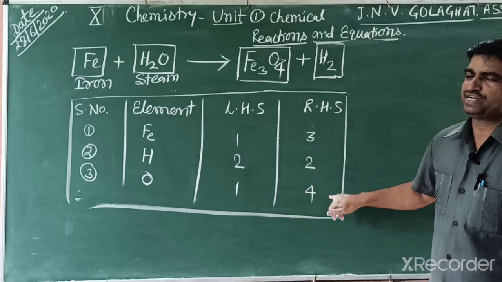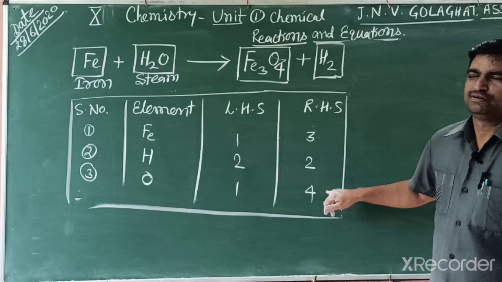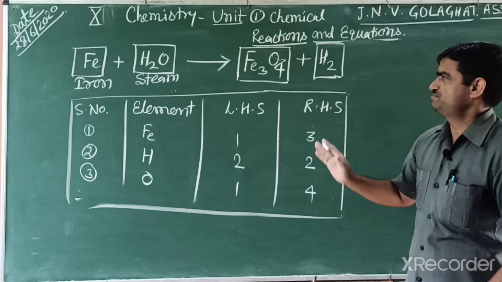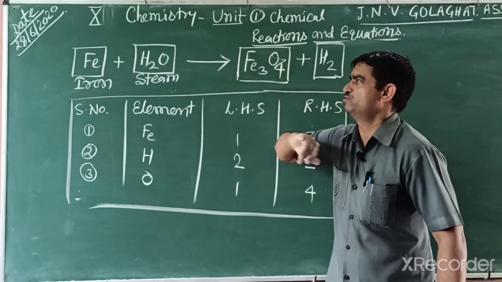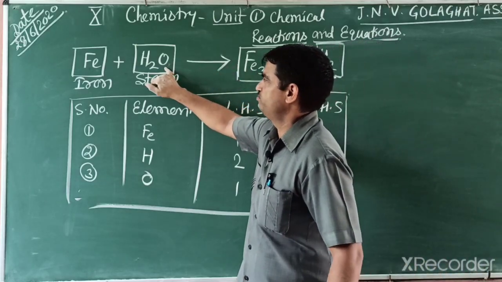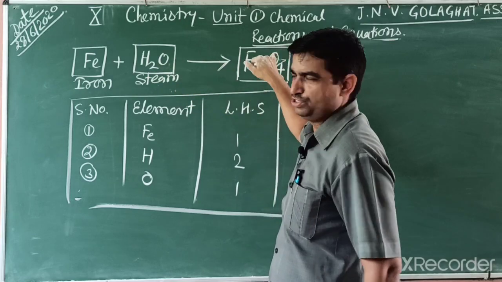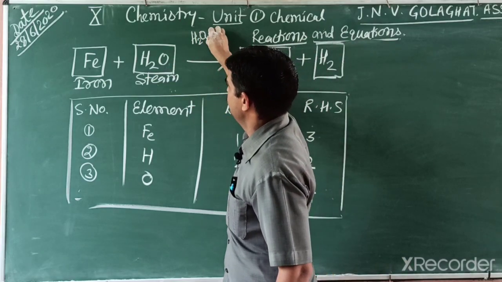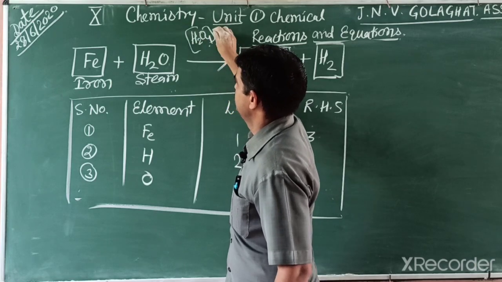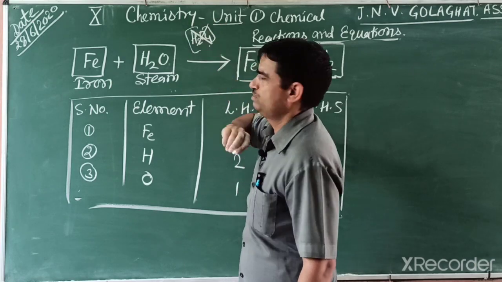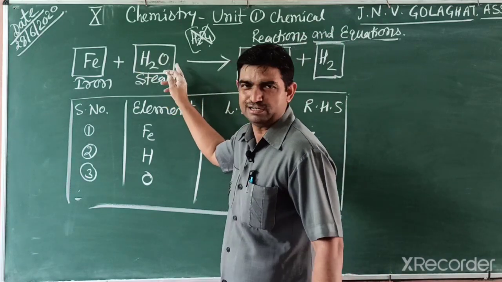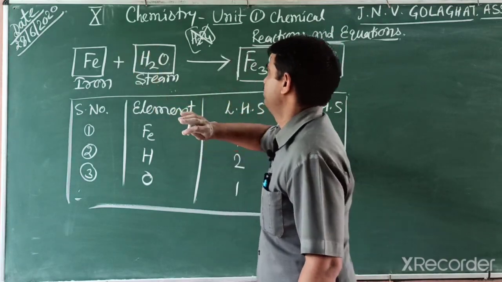So at first we try to balance oxygen. We can balance only by dividing or multiplying, but we can't write anything inside the box. We can't write, like here, 4, because we need oxygen 4, but we can't change the formula to H2O4. In this way we can't write. So this is a wrong technique, and we can't multiply this side also. We can divide or multiply.